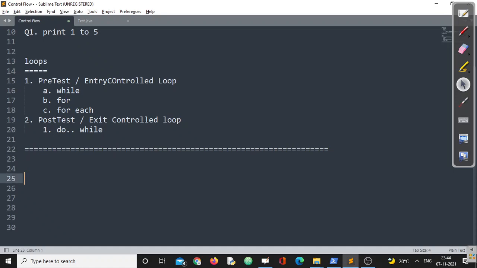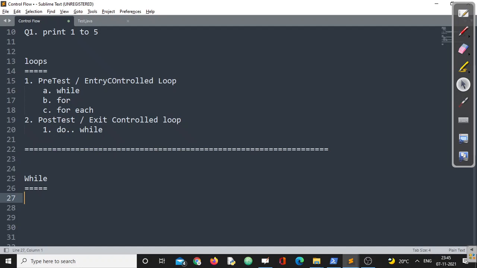Up to this point, I think you are all clear about the difference between a selection statement and a looping statement, and the different types of looping statements offered by Java, right? So we'll start with the first loop, called the while loop. Remember, while and for are both pre-test loops, or entry control loops.